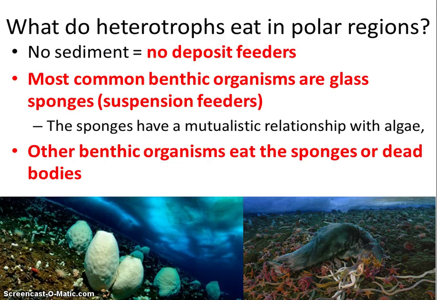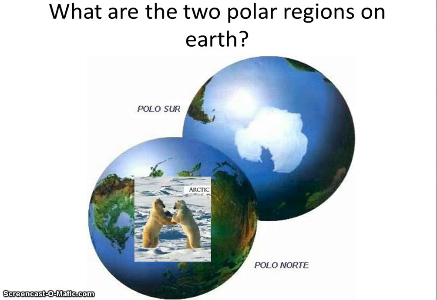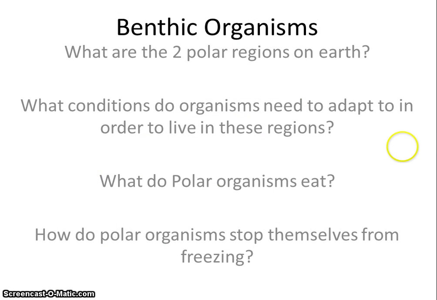So that's it. We talked, going all the way back, about the two polar regions, the Arctic and the Antarctic, how there are polar bears in the Arctic and emperor penguins in the Antarctic. We talked about how all organisms, polar bears, penguins, and the like, need to be adapted to live in low nutrient conditions, as well as adapted to live in very, very cold conditions and stop themselves from freezing.